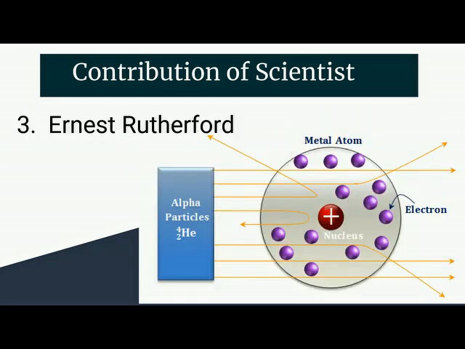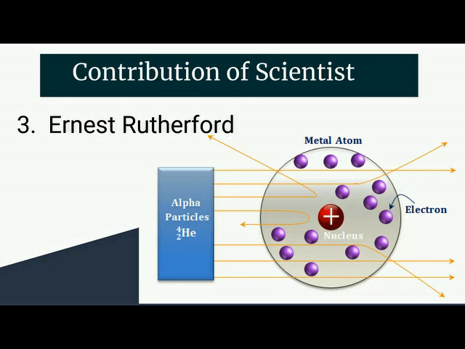Ernest Rutherford, era is 1871 till 1937, studied with J.J. Thomson at Cambridge University in England. In 1911, Rutherford fired a beam of positive particles against thin gold foil, expecting them all to pass straight through. However, some particles were repelled. Since a positive particle can only be repelled by something positive, as you know that the same charges always repel each other, Rutherford decided there must be a positive bit in the center of each atom.